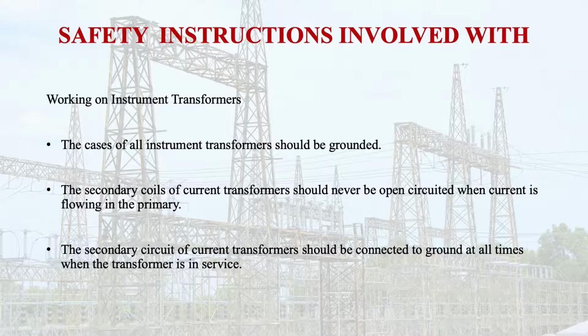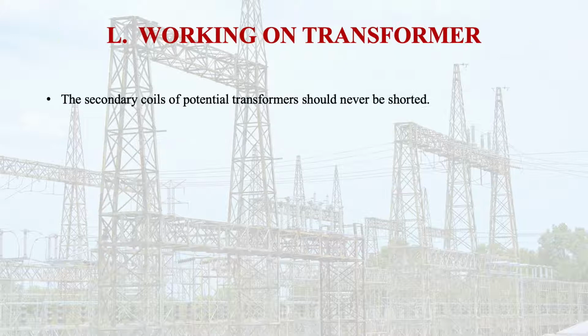So the secondary circuit of a current transformer should be connected to ground at all times, because we are working on that, so there should not be any energized part. The secondary should be connected to the ground at all times when the transformer is in service. The secondary coils of a potential transformer should never be shortened.